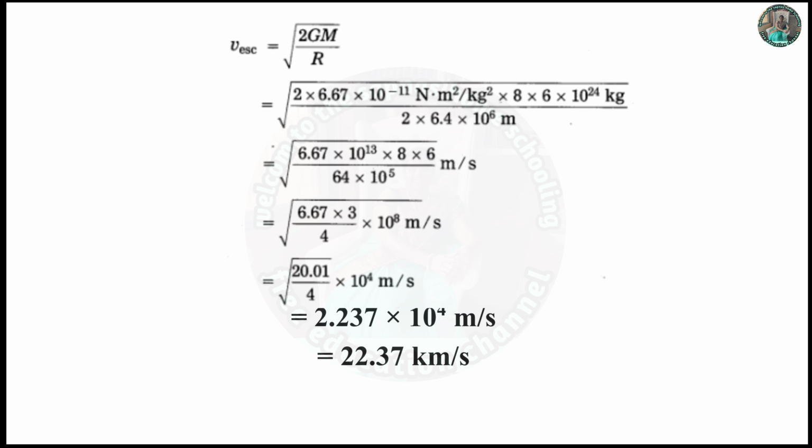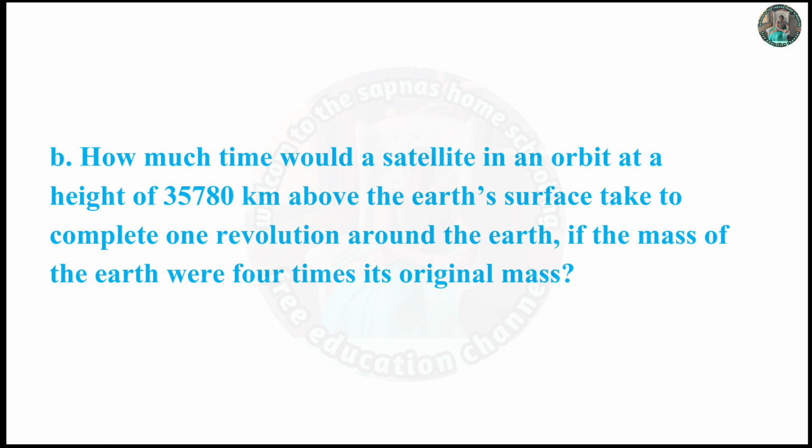√(... / 4 × 10^4) m/s = 2 × 237 × 10^4 m/s = 22.37 kilometer per second.